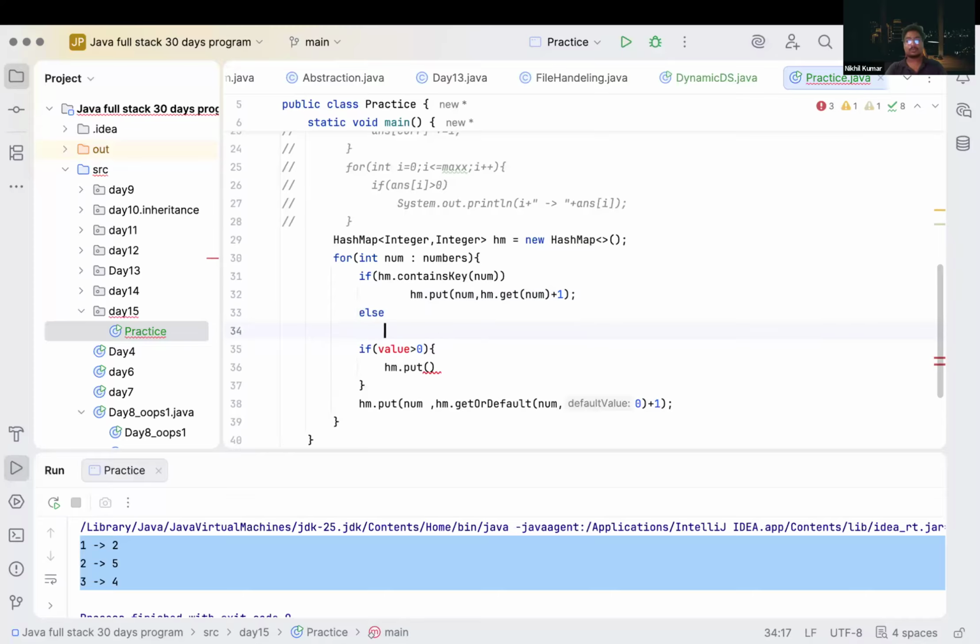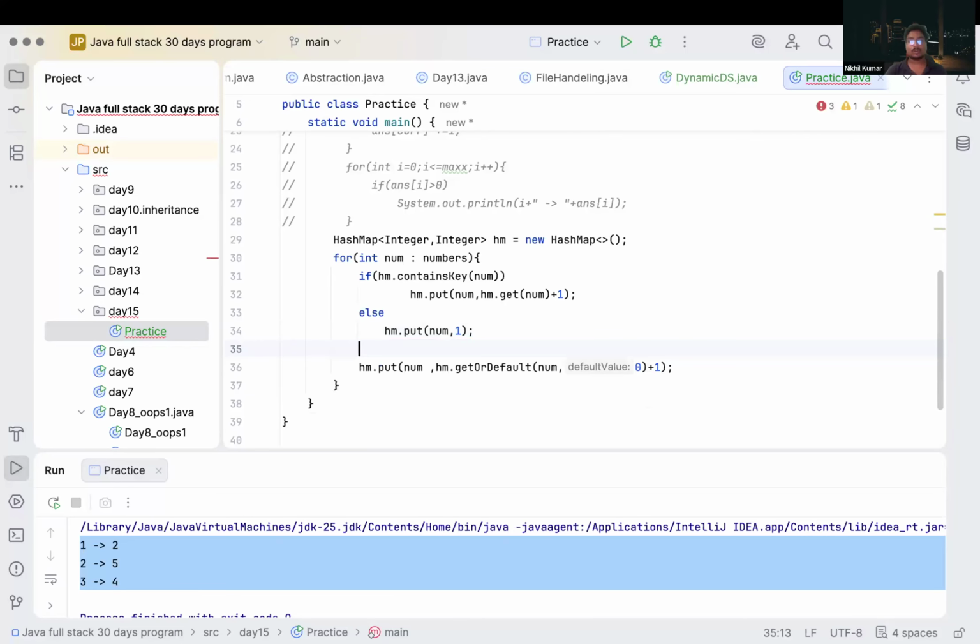Else, what do we have to do? hm dot put num comma 1. We have to do this. This will be our correct way to store our frequency inside our hash map. Do you guys understand what we are trying to do here? Ignore this line for now. What are we doing here?